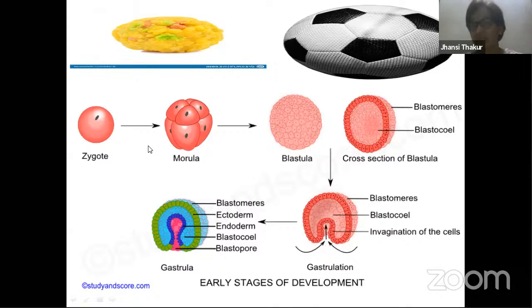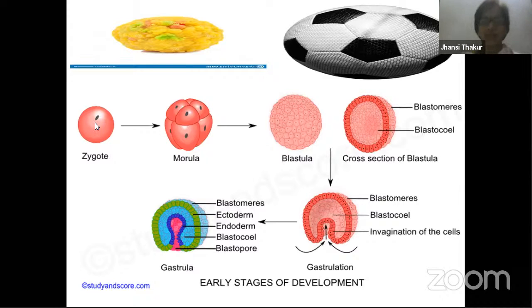Now, why do we say it is cleavage? It is because the number of cells increases here, no doubt, but the space is not increasing, the volume is not increasing. It is the same amount of space, the same volume that is occupied by the zygote, but the number of cells is more. That is the reason we call this cleavage. I hope you understood what we mean by cleavage. Cleavage means the zygote dividing into a number of cells. Cells are more, but the area is the same. The space occupied is the same.